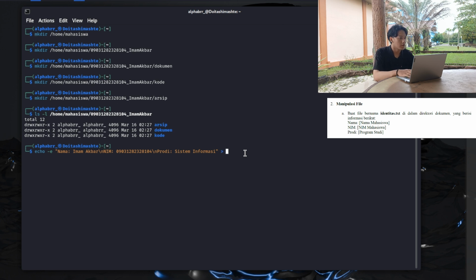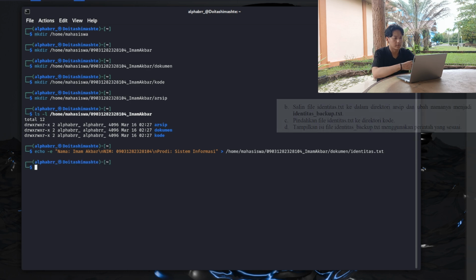Okay. Maybe I want to copy paste. Oh, wait. I want to copy paste this. Yes. Copy paste this file. Right, in the document, identitas.txt. All right, document identitas.txt. All right.